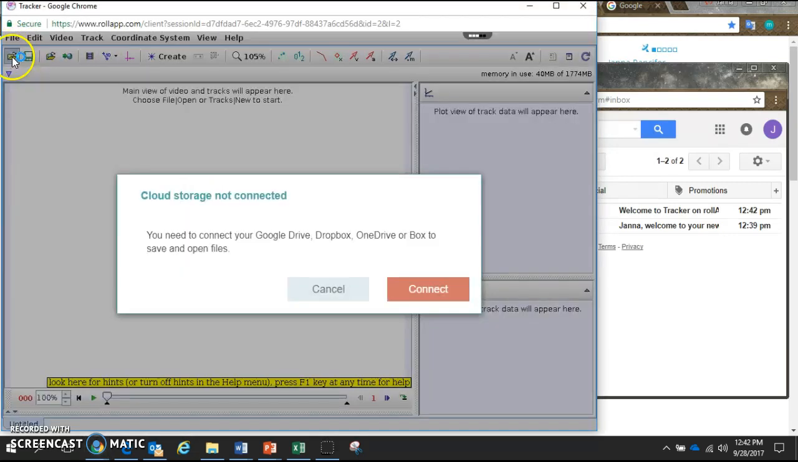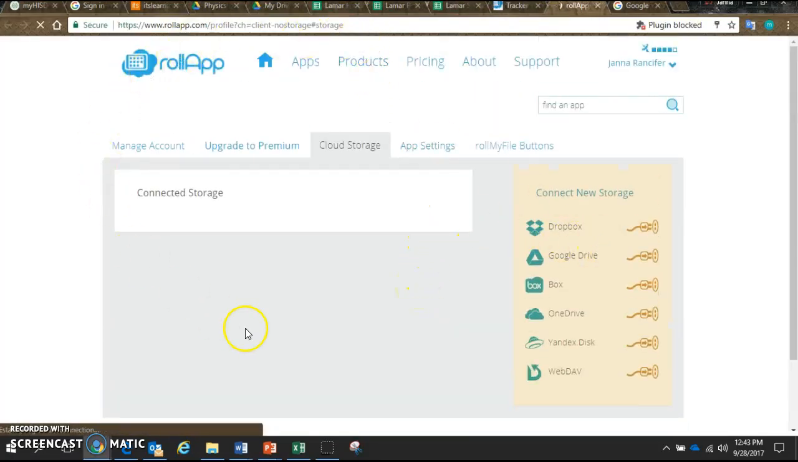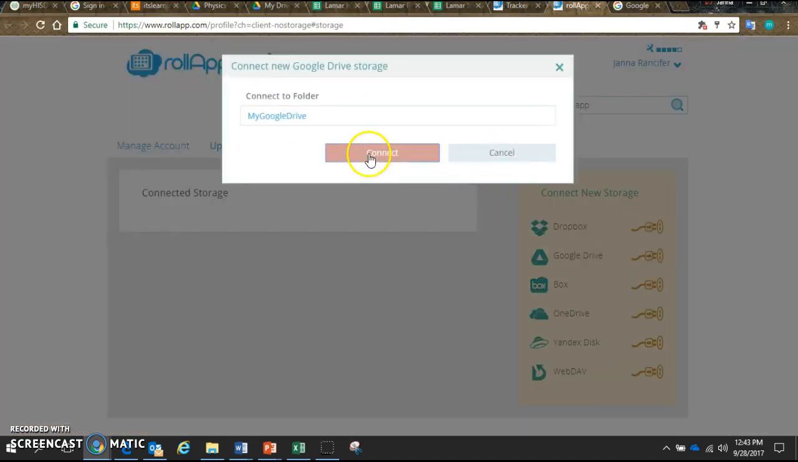Now I want to open this video, and it'll tell me cloud storage is not connected. So I click this folder to open it, cloud storage not connected. So I need to sync this app with my Google Drive. So I go to connect, and this screen pops up, this window, and click your Google Drive and connect this in, and click connect.